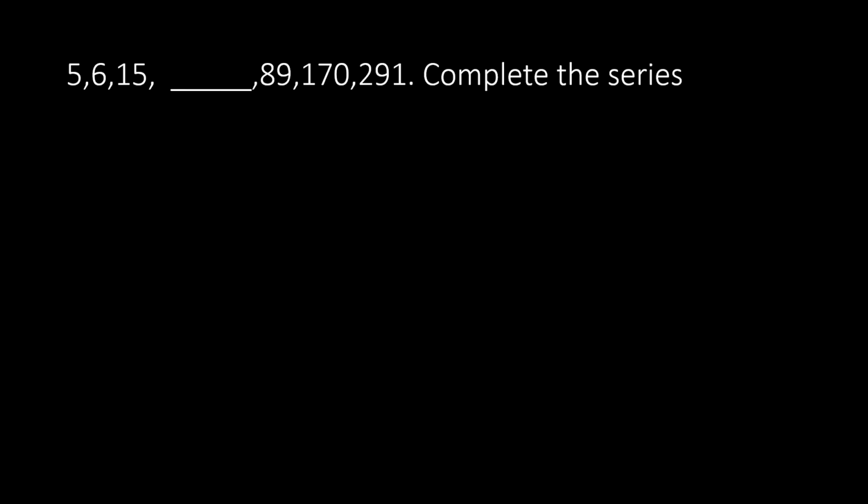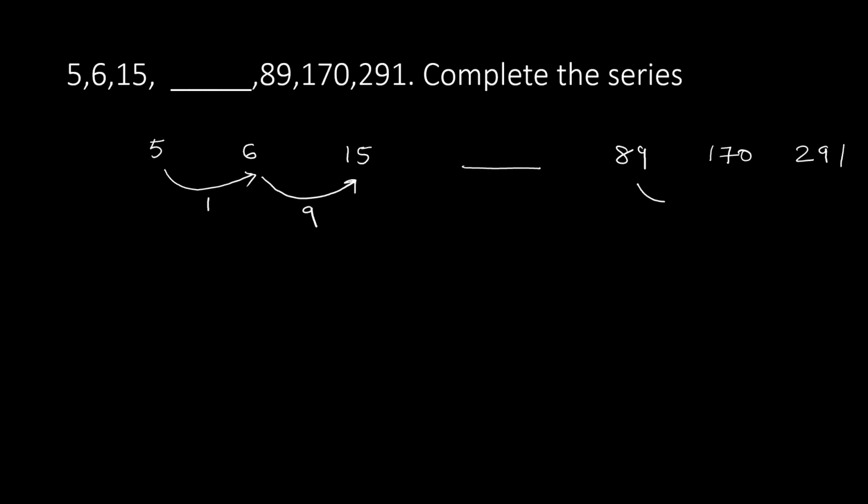5, 6, 15, dash, 89, 170, 291. Complete the series. Okay, we'll see the difference between the first and second numbers. That is, this difference is 1. Now, second and third number, the difference is 9. Now here we can see difference between these two numbers is 170 minus 89, that is 81. Now difference between these two numbers is 121.